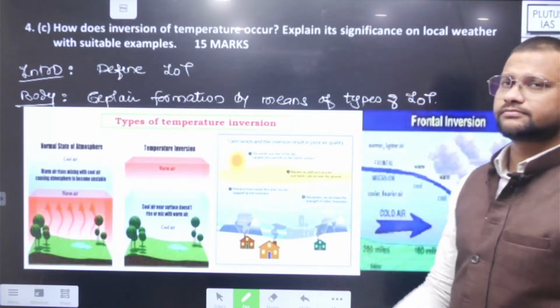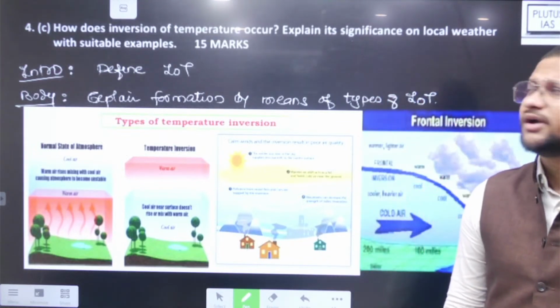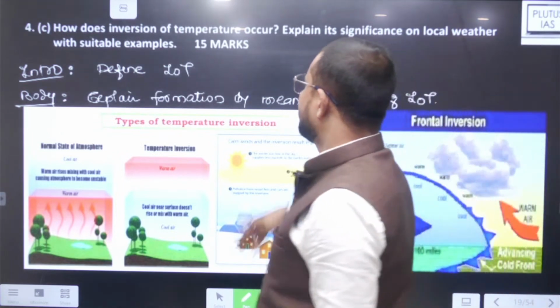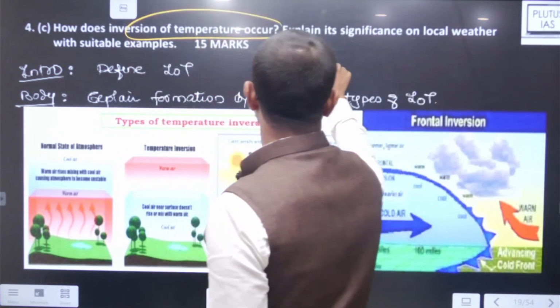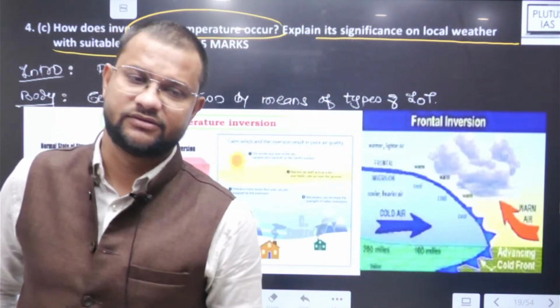Then a very common and well known question as such: how does inversion of temperature occur? Explain its significance on local weather with suitable examples.